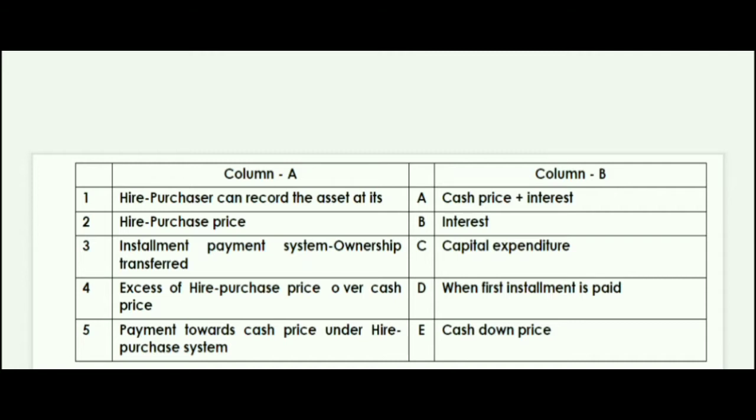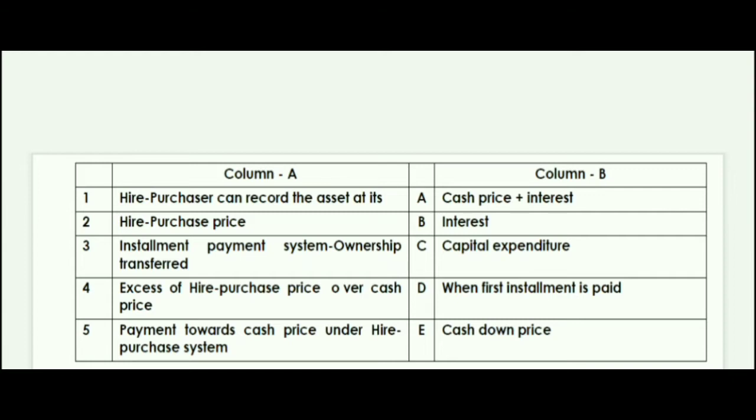Next is installment payment system, ownership transferred. The correct answer is D, when first installment is paid. It doesn't matter whether you have paid all installments or not, ownership is directly given to the buyer. Next, fourth is excess of hire purchase price over cash price. The answer is B, interest.